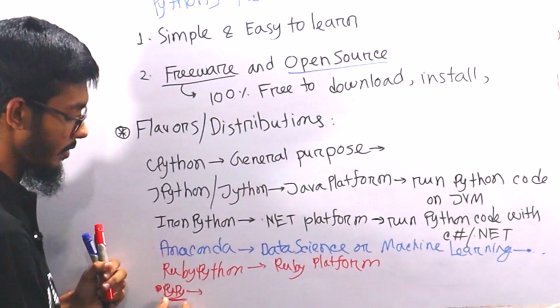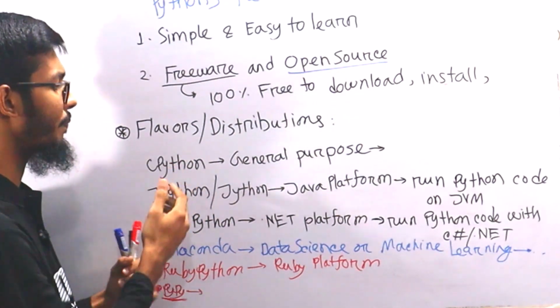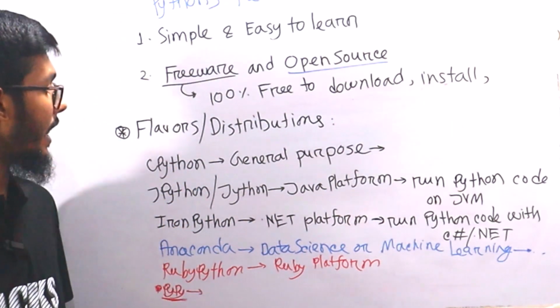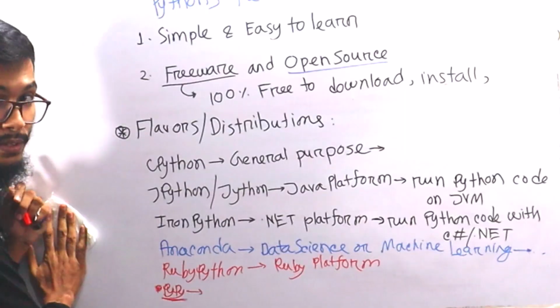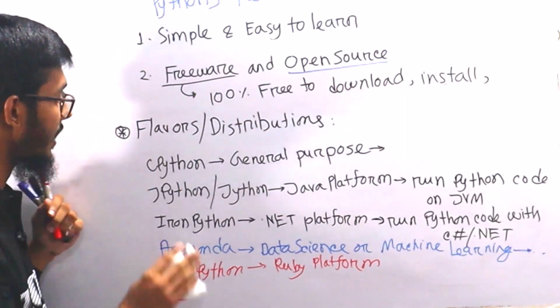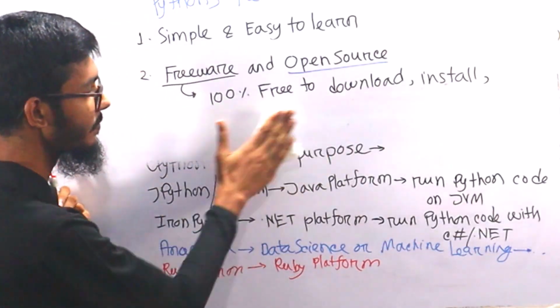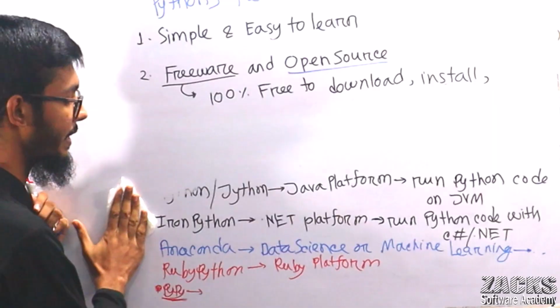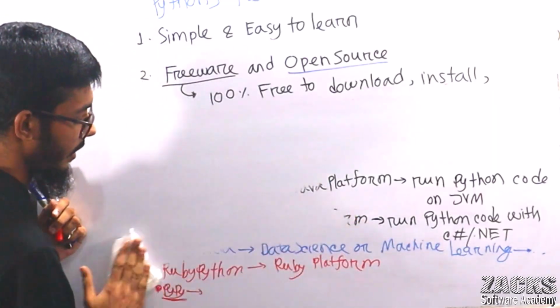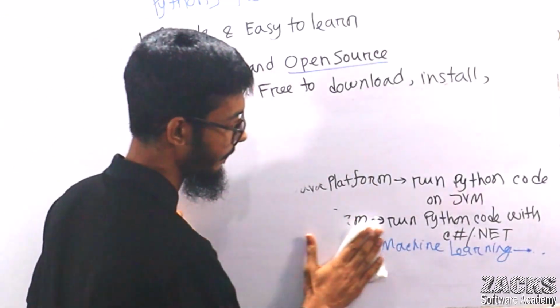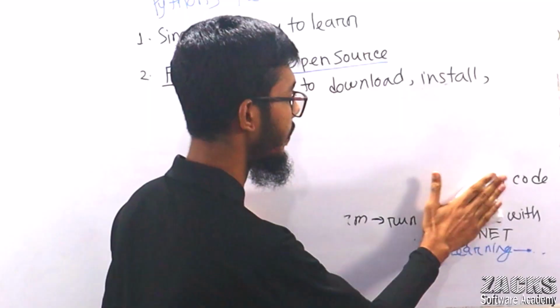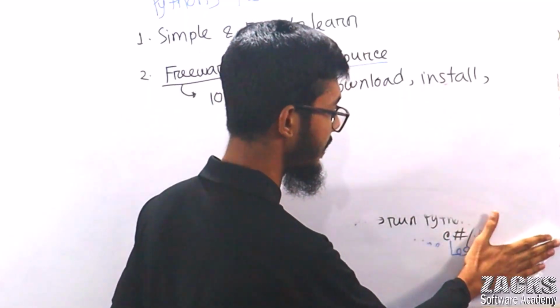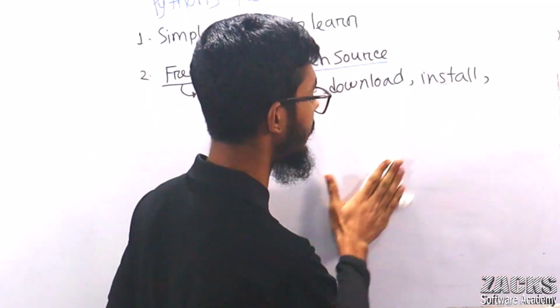We are using this flavor to get better performance. I hope you get some basic idea of flavors or distributions of Python. Any confusion to understand? Let me explain other Python features very quickly. Right now I have discussed only two features. What is the feature?